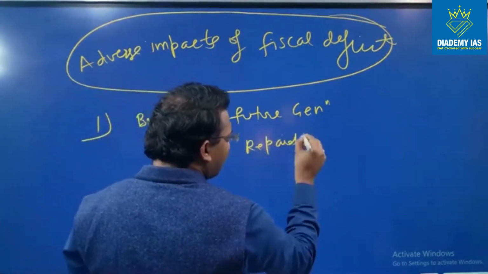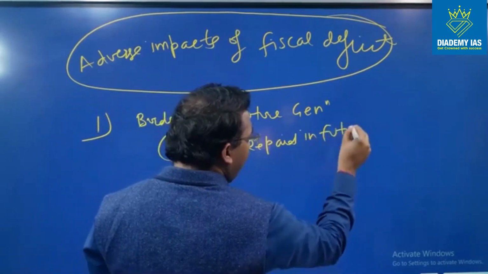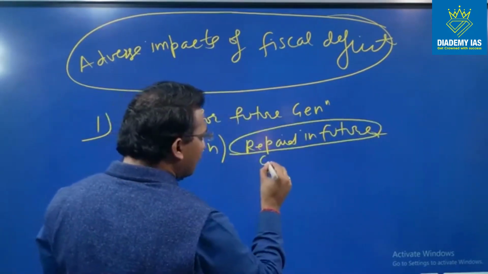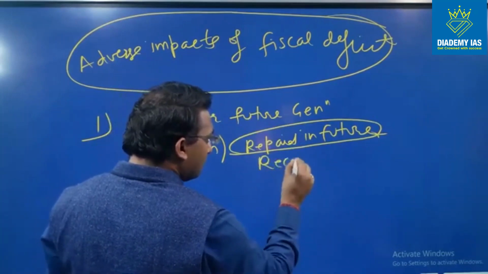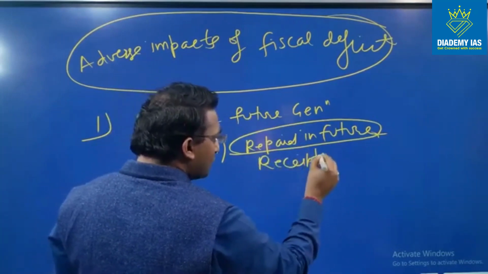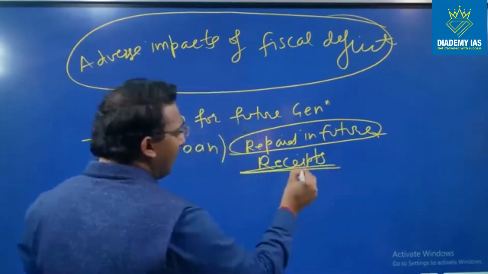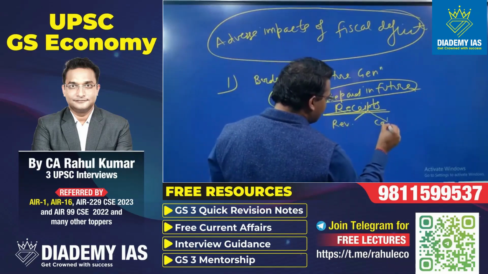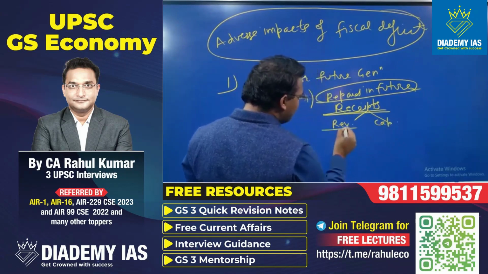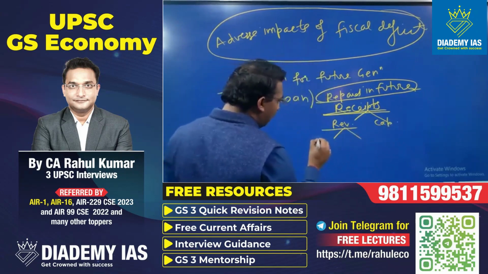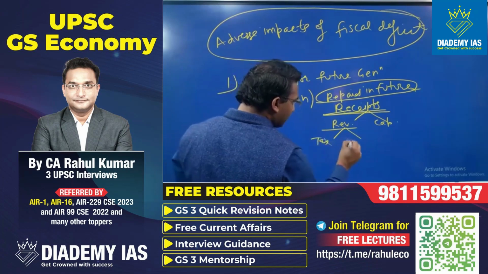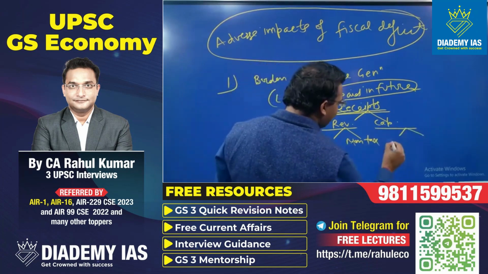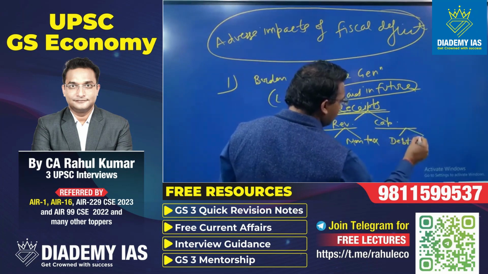Now for the repayment, the government will have to receive some amount. This receipt can happen either from the revenue receipt or from the capital receipt. In the revenue receipt, it can happen either from the tax revenue or non-tax revenue. In the capital receipt, it can happen either from the debt or non-debt.